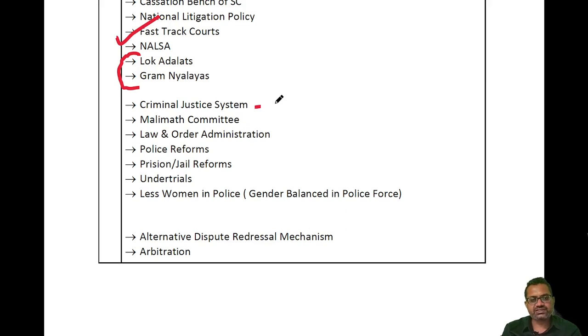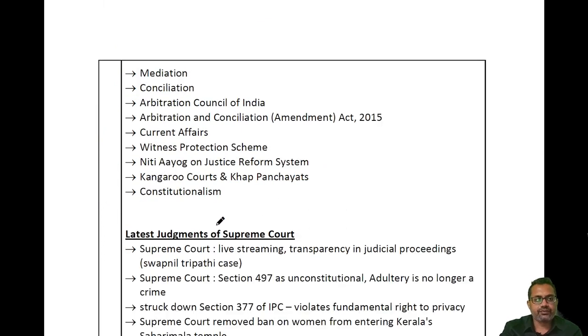So the criminal justice system in India consists of court, police and judiciary. In police reforms you will study Ribeiro committee reforms. Prakash Singh Badal case, Supreme Court has given 7 directions which if implemented will improve the police functioning. So all these things will come under this, alternative dispute resolution mechanism and arbitration. Now mediation, conciliation, current affairs, witness protection scheme, kangaroo court and constitutionalism. So these all are the topics under the judiciary, partly current affairs, partly static.